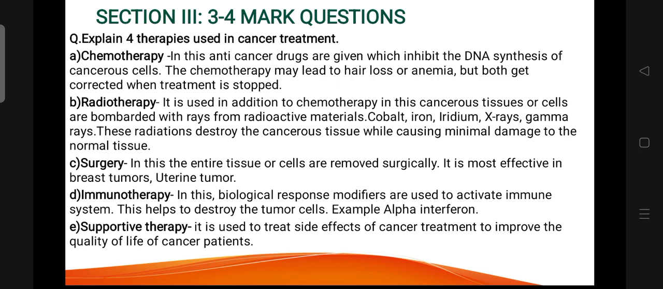Surgery: in this, the entire tissue or cells are removed surgically. It is effective in breast tumors and uterine tumor. Immunotherapy: in this, biological response modifiers are used to activate the immune system. This helps to destroy the tumor cells. Example, alpha interferon. Supportive therapy: it is used to treat side effects of cancer treatment to improve the quality of